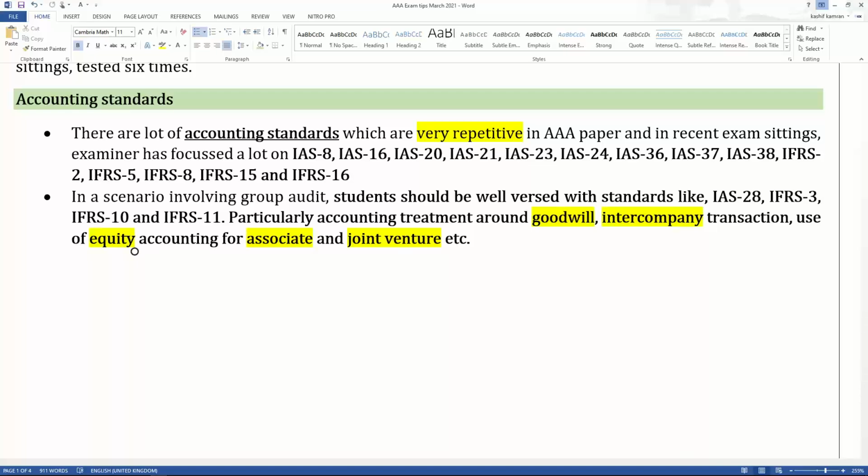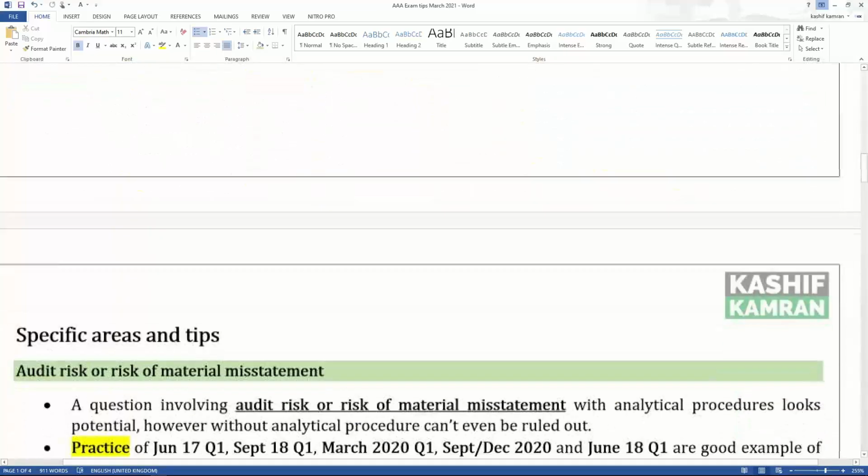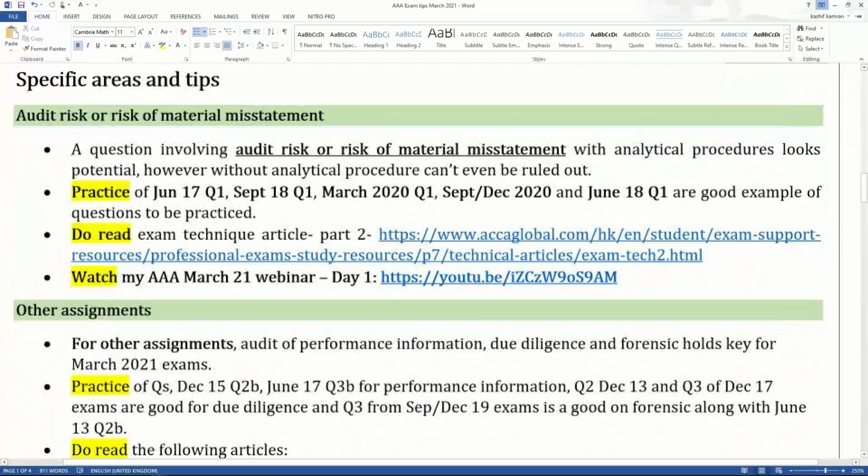So moving away from the accounting standards now and coming to the main topic, specific areas and tips. Let's start with that. Audit risk or risk of material misstatement looks very important for your March 2021 exams, not business risk. But please remember, these are tips. You cannot take tips as something of a guarantee.